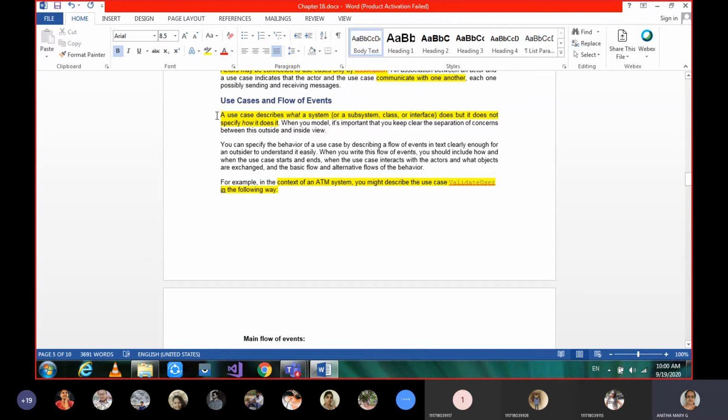So I was emphasizing this point. Please make a note of this again. It describes a system or the behavior of a system, but it won't implement that.